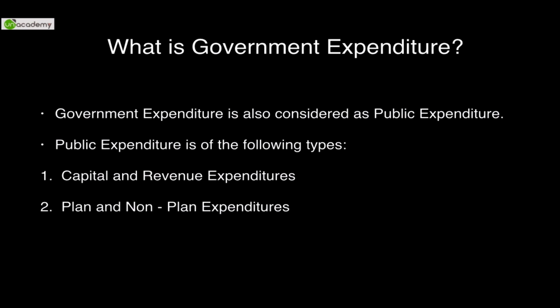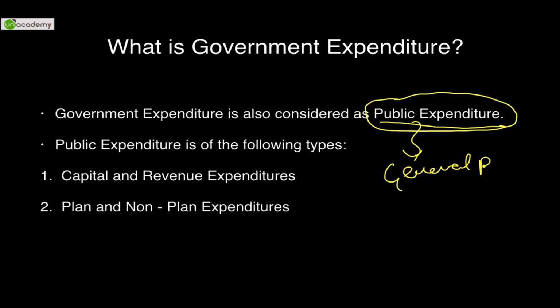Now, what is government expenditure that we discussed last time? What is government expenditure? Any kind of expenditure that can be considered public expenditure. In short, expenditure on the public. Any kind of expenditure on the general public.